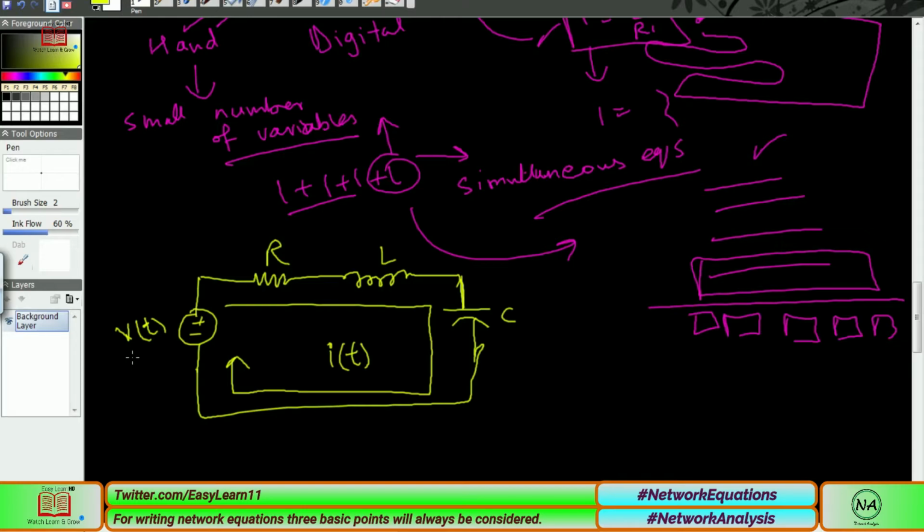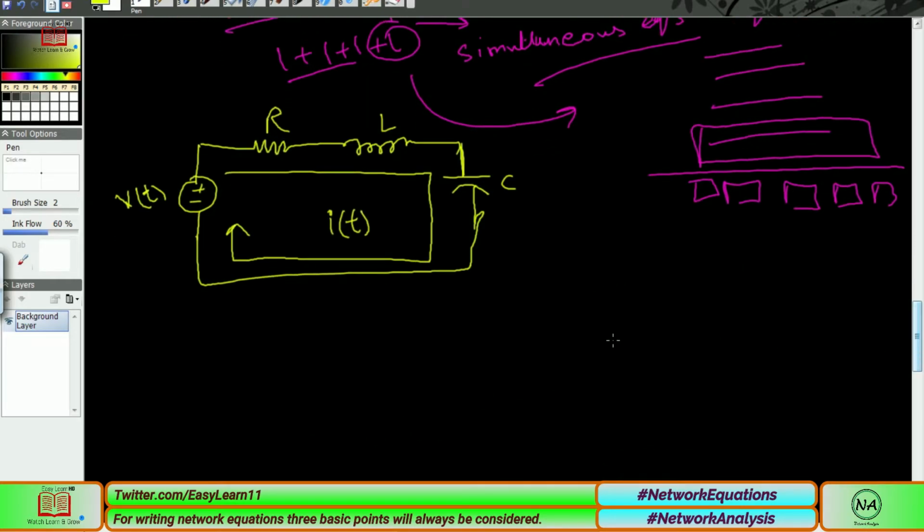When we consider these time varying sources, current or voltage, we have to write i and v in small letters. So this is the conventional current direction of the loop, with the current flowing in a clockwise pattern. So first of all, how can we write the equations? The first step is to apply Kirchhoff's voltage law here. This is what I told you, apply Kirchhoff's voltage law.